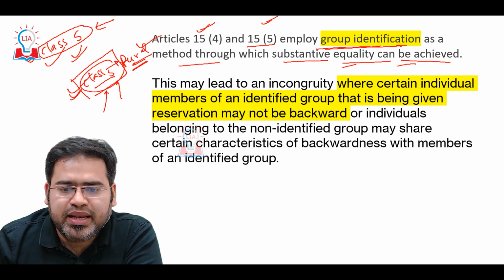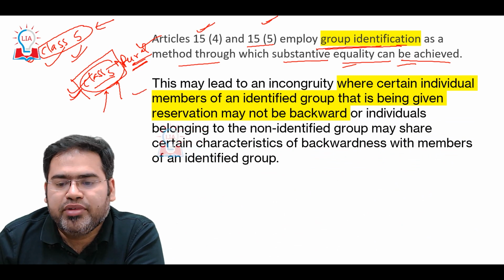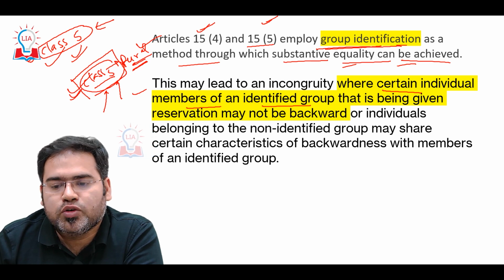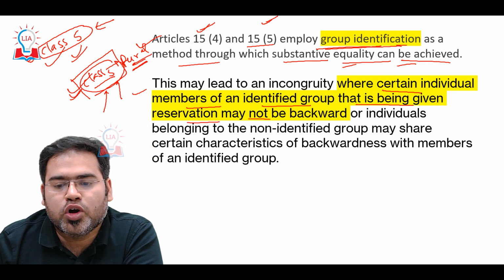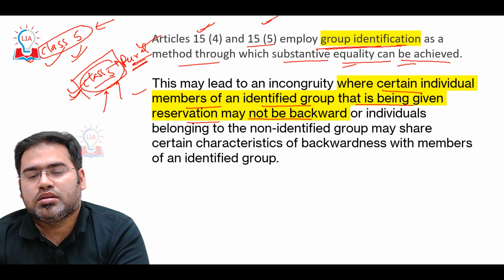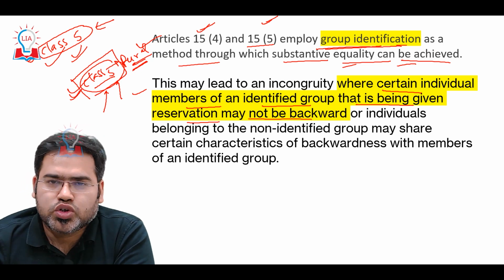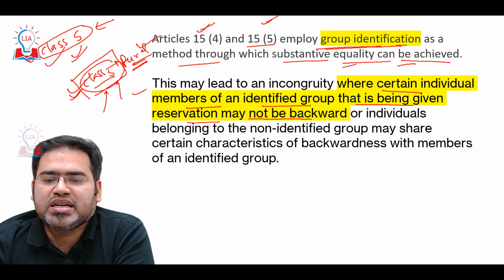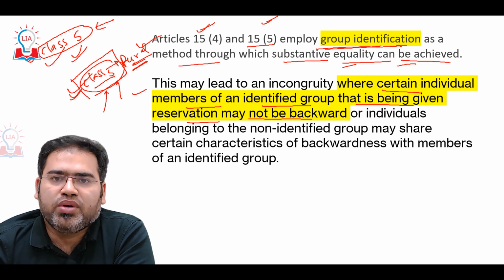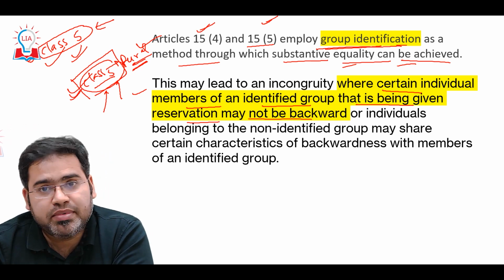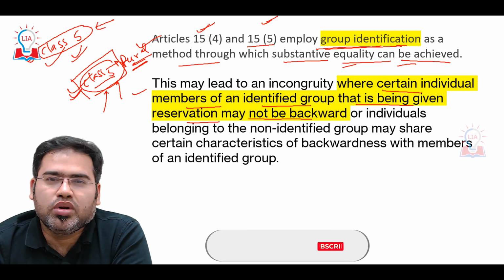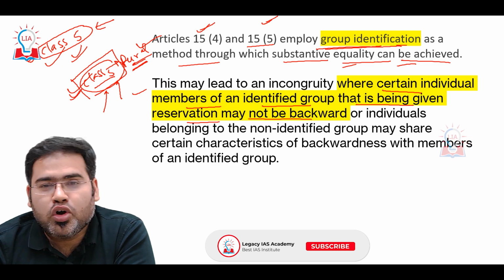And this may lead to an incongruity where certain individual members of an identified group that is being given reservation may not be backward. What is said by the Supreme Court here is that it may be possible, when we make such group identifications or provide reservation, that some persons from that particular reserved category may not be backward.